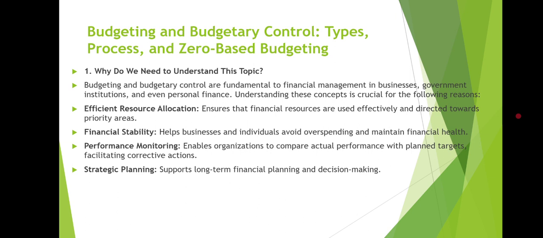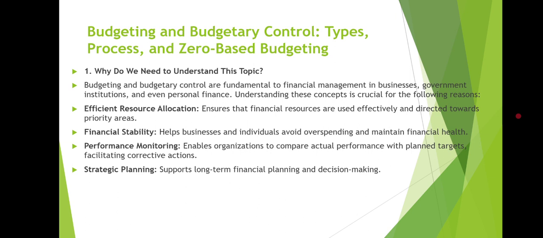Understanding these concepts is crucial for the following reasons. First is efficient resource allocation, second is financial stability, third is performance monitoring, and the fourth is strategic planning. Let's understand these one by one. Efficient resource allocation ensures that financial resources are used effectively and directed towards priority areas.